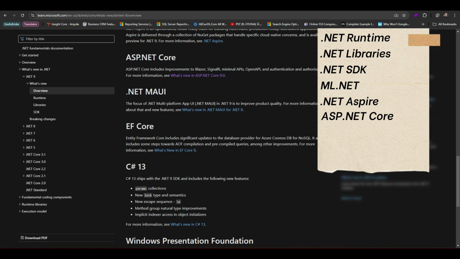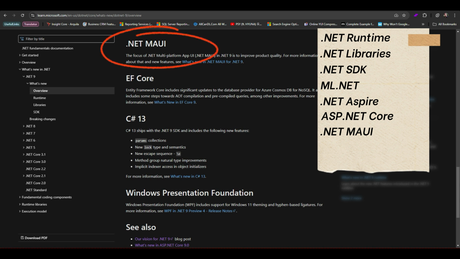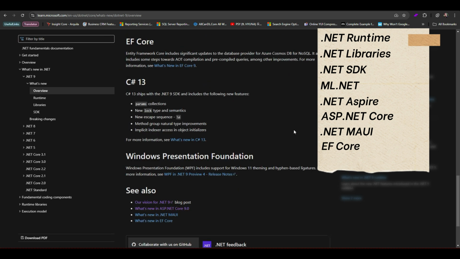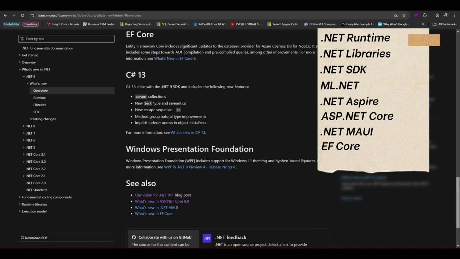.NET MAUI. If you are developing cross-platform mobile apps, .NET MAUI is getting better too. .NET 9 brings more features to make building apps for iOS, Android, macOS, and Windows from a single codebase even more efficient. EF Core. Entity Framework Core continues to get better. EF Core in .NET 9 supports more complex queries and better optimization for working with databases, which is key for building scalable, data-driven apps.